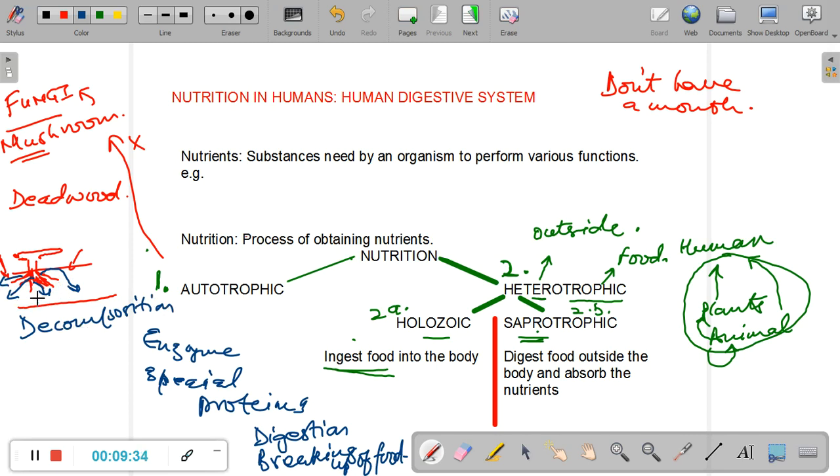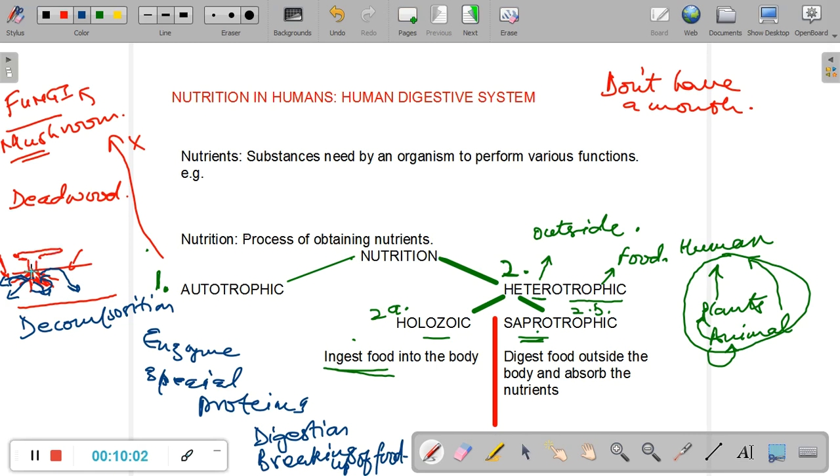The wood is then slowly digested outside the body of the mushroom, and the complex nutrients, complex carbohydrates, are broken down into simpler carbohydrates, simpler proteins, etc. Those digested components are then absorbed by the body of the mushroom through these root-like structures, which we'll not look into in greater detail.